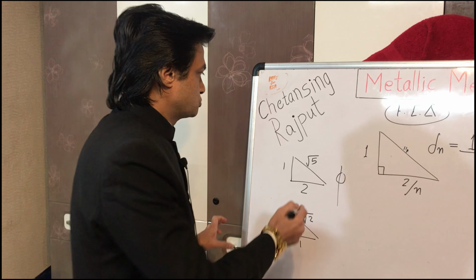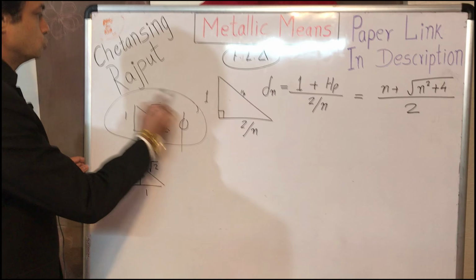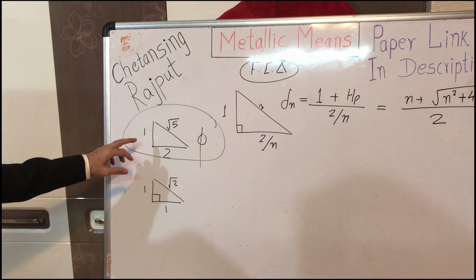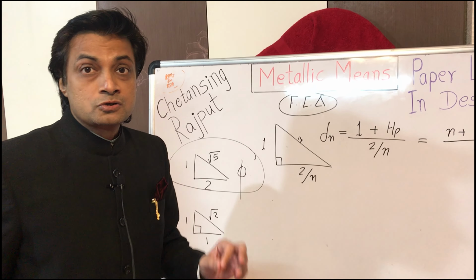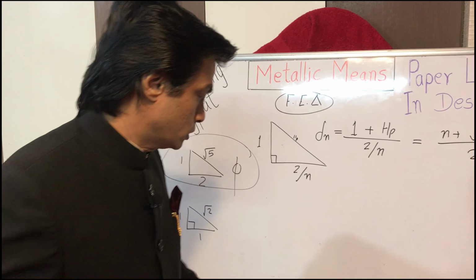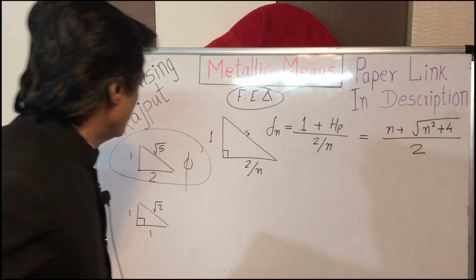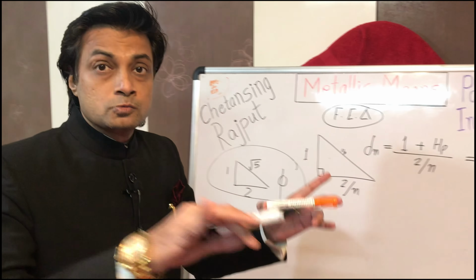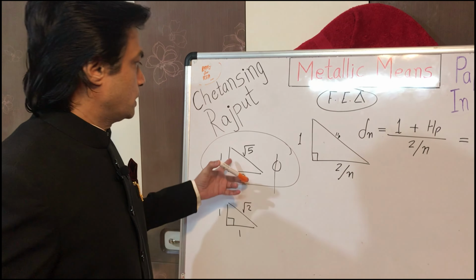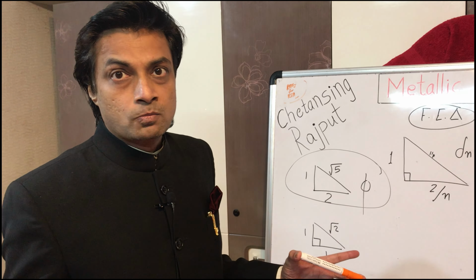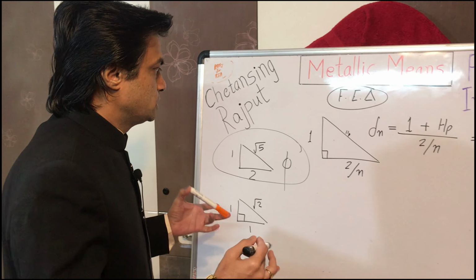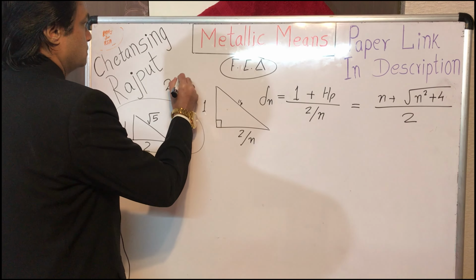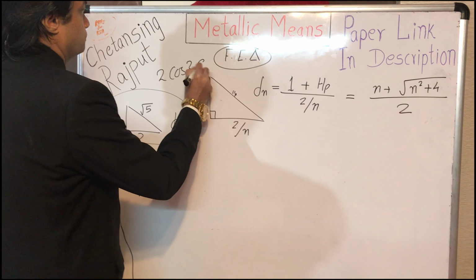For example, this 1 2 root 5 triangle is the most remarkable expression of the golden ratio. It is a more remarkable expression of the golden ratio than all those botanical formations, or any other mathematical forms like such things.